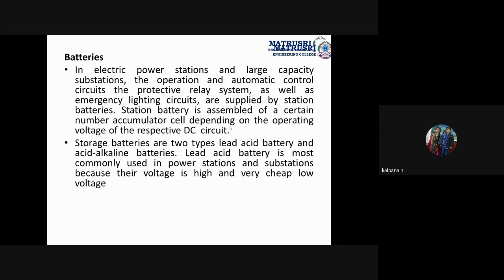Batteries, which are used for the storage of electricity. Two types of batteries we are using in the substation: lead acid batteries and alkaline batteries. Lead acid batteries are the most commonly used batteries.